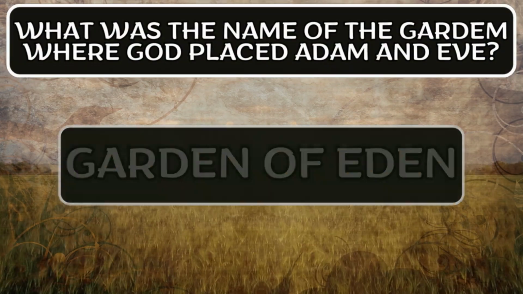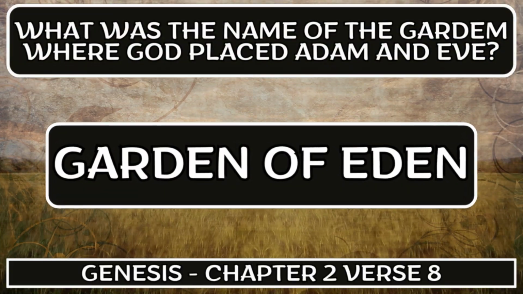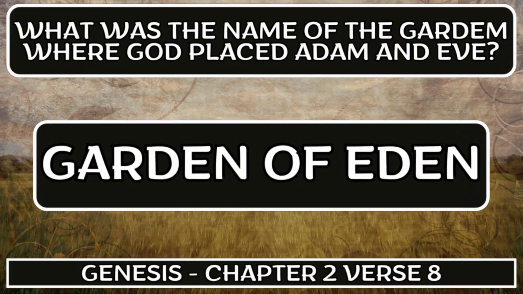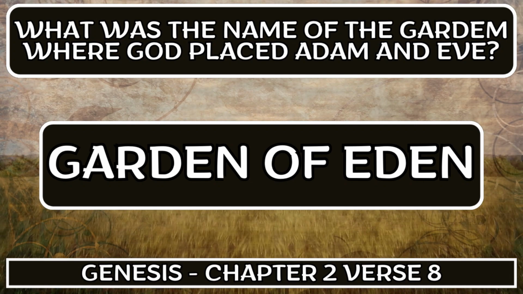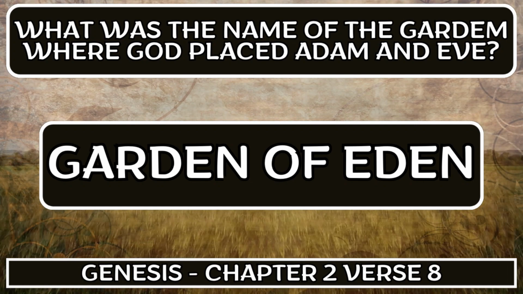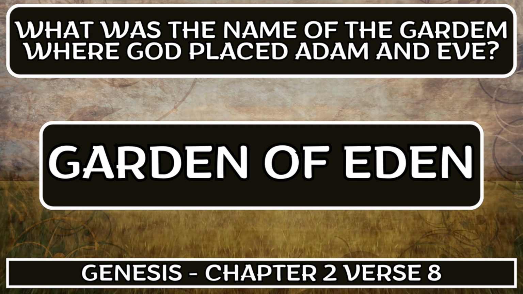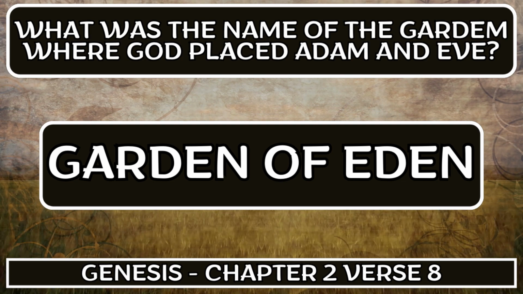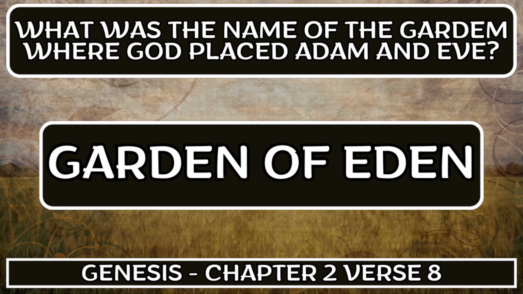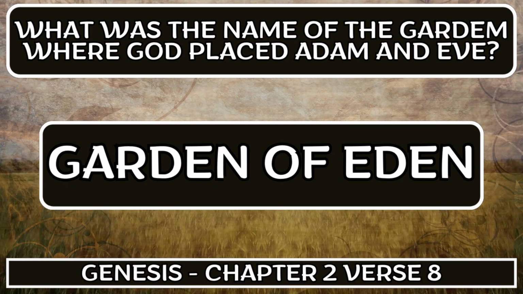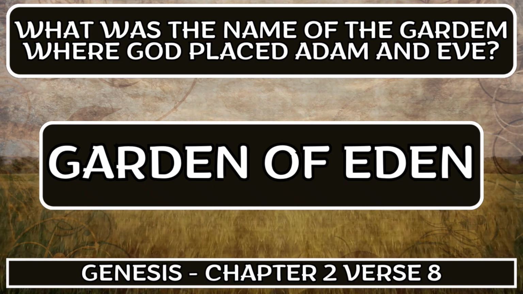The correct answer is Garden of Eden. They lived as husband and wife in the Garden of Eden, a paradise where there was no opposition, and therefore they had no understanding of what was joy or sadness, pleasure or pain. While in the Garden of Eden, Adam and Eve lived in the presence of God. The biblical answer is written in Genesis, chapter 2, verse 8.